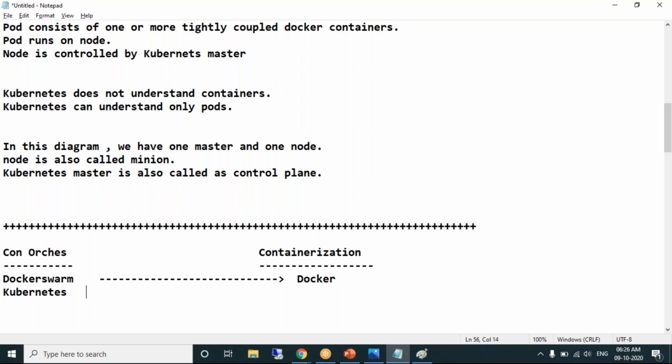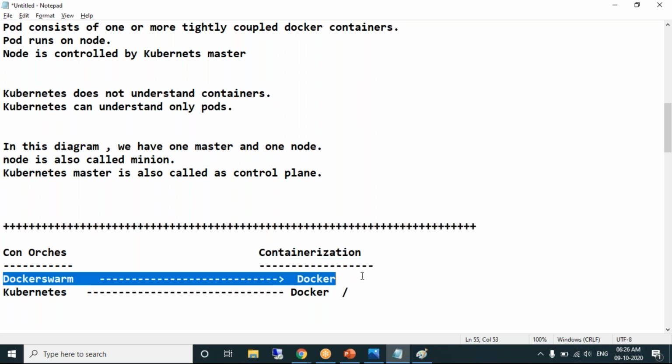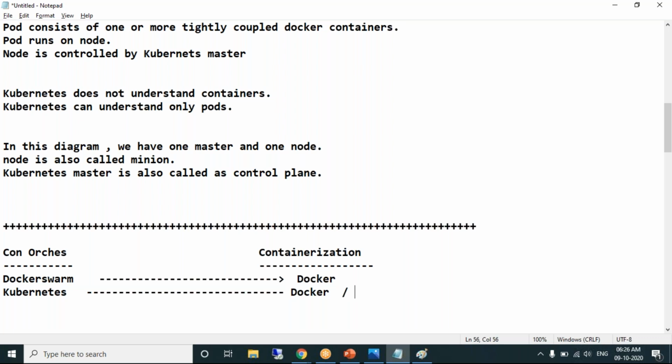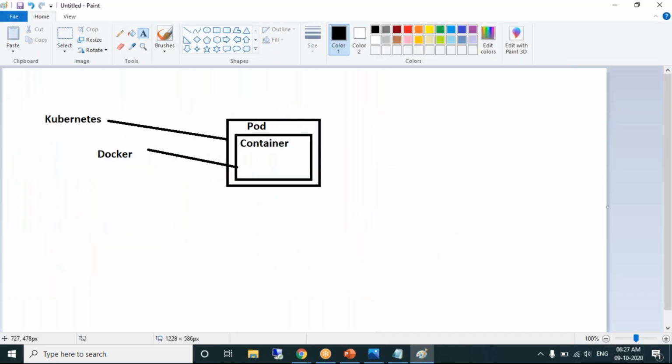Kubernetes can not only use Docker. In future, if any other containerization tool comes up, Kubernetes can also use it if it is equal to Docker. It's not bound to Docker. With Docker Swarm, it's mandatory that you use Docker; you cannot use it with other containerization tools. If one more containerization tool XYZ comes up, Kubernetes can also use XYZ for creating containers. Yes, it's cross-platform. What is abstracting the cross-platform? The pod.